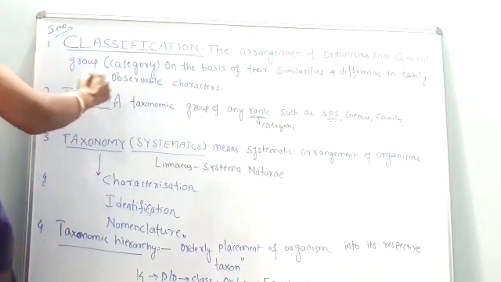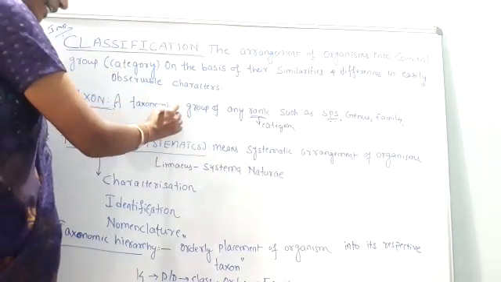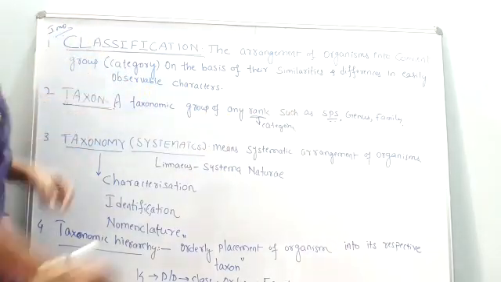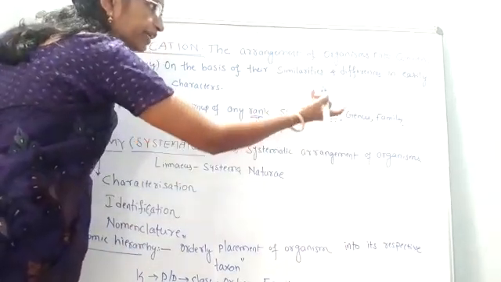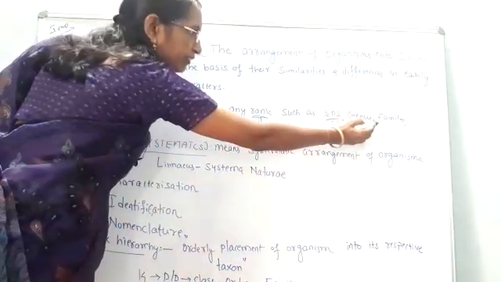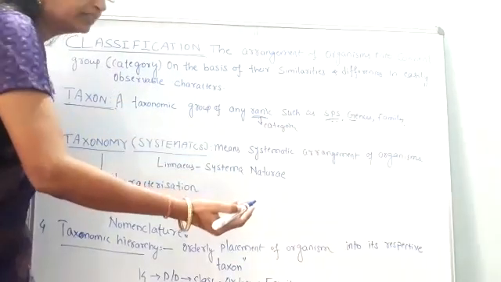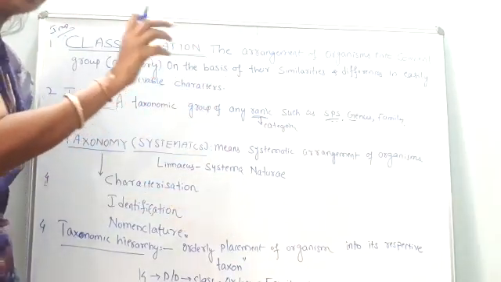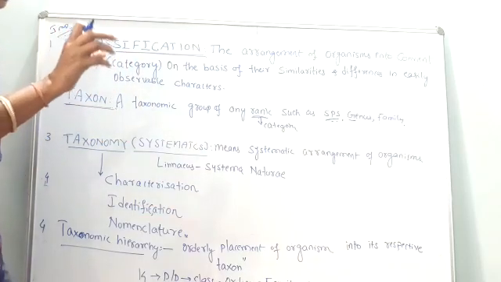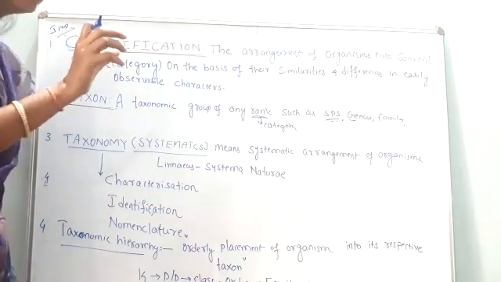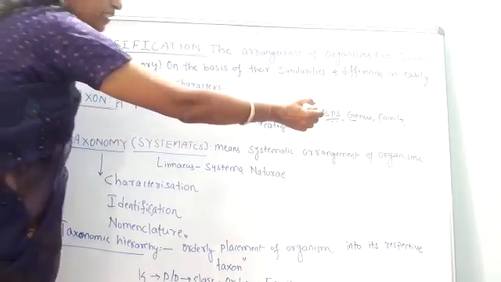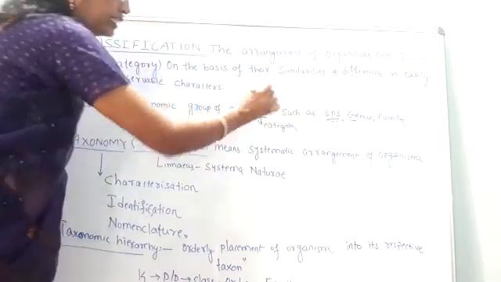That rank or category may be species, genus, family, or order. That particular group is called a taxon. So this is a scientific term we use to give the particular category name. That category may be anything: species, genus, family.